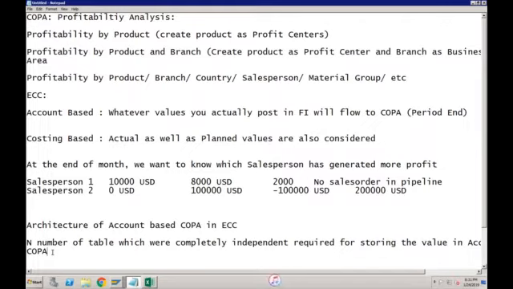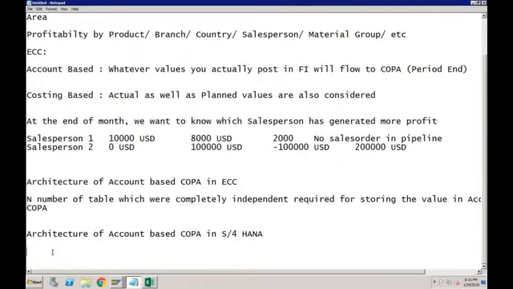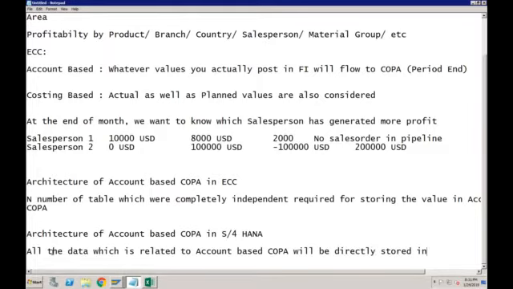Now in SAP S/4HANA, the architecture of account-based COPA has been changed. So now all the data which is related to account-based COPA will be directly stored in ACDOCA. So there is no question of n number of tables, all the data is in one single table. And there is no question of reconciliation issues.